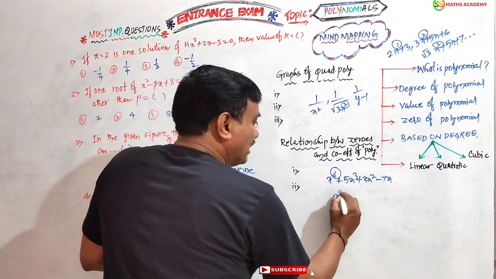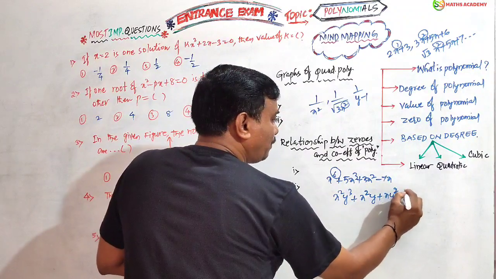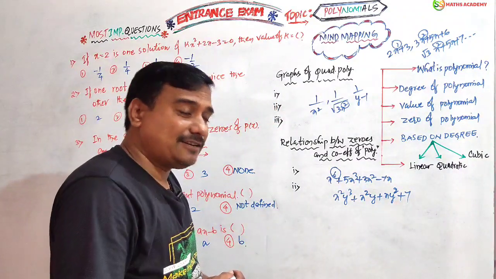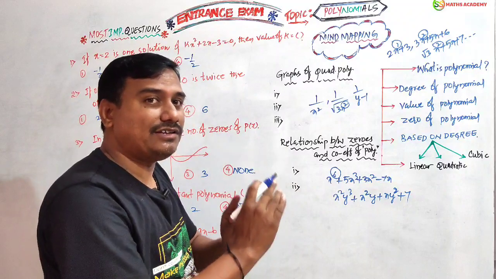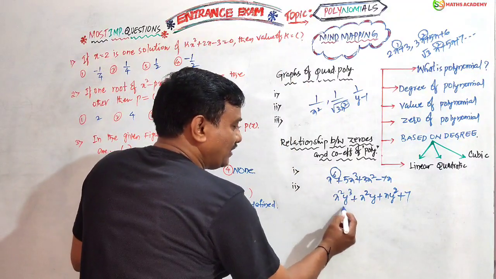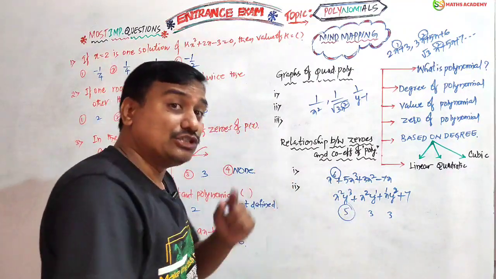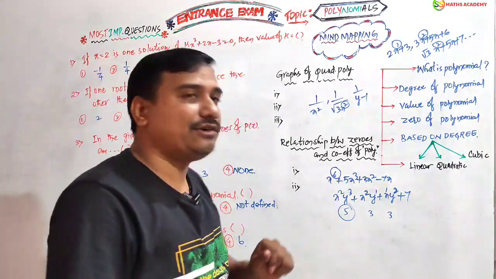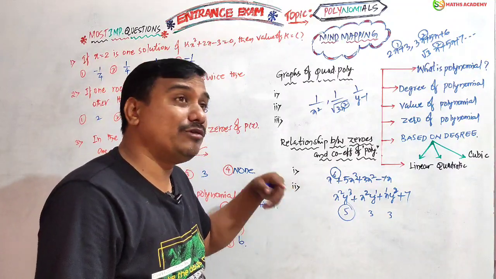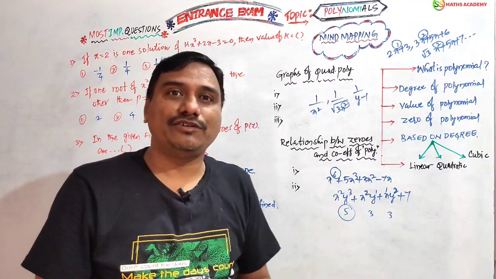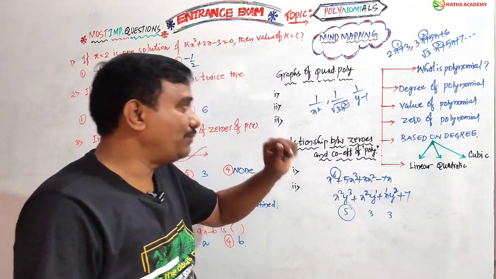One more example: x square y cube, x square y, x y square plus 7. What is the highest power here? Both variables are there, no? In such cases, we should add the powers of both variables, and the highest sum is the degree. Here 2 plus 3 is 5, 2 plus 1 is 3, 1 plus 2 is 3. Which is highest? 5. So 5 is the degree of this polynomial. Friends, you should observe single variable and double variable. In a single variable we can find it very easily. When there are two variables, you should add both powers, and then decide the degree of the polynomial.